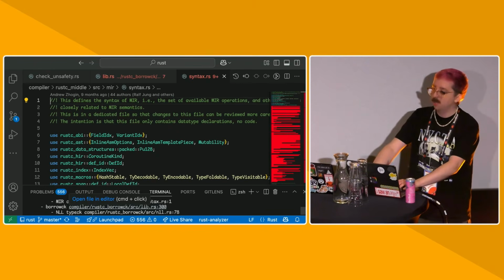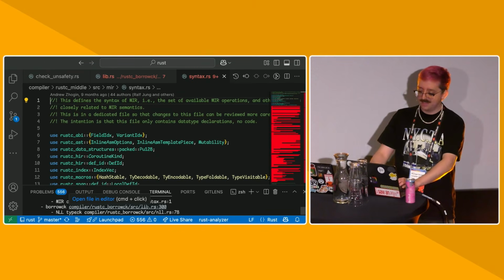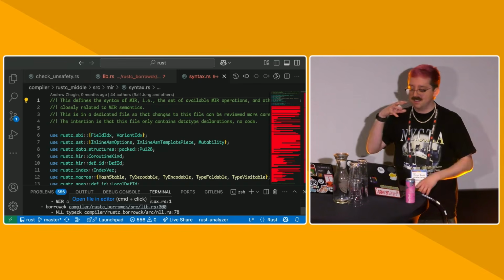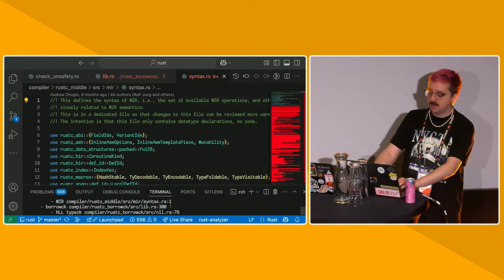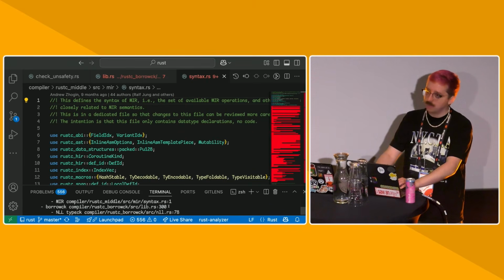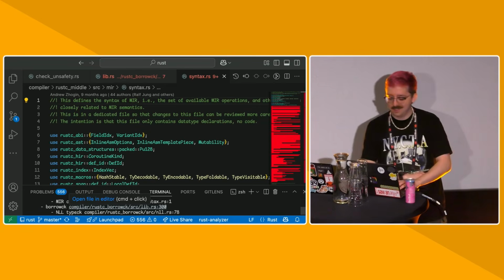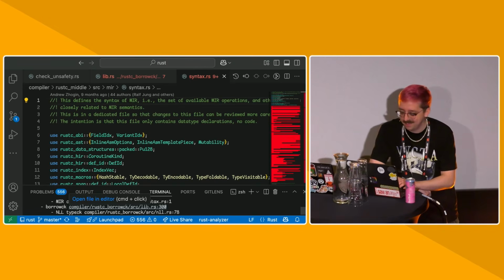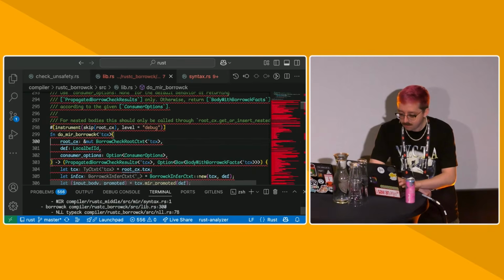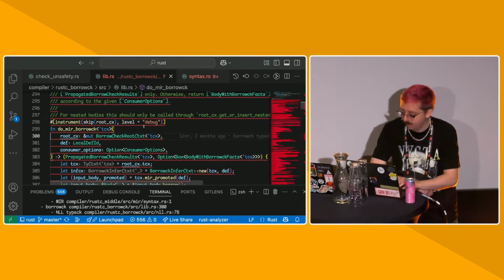This is because borrow checking has this graph-based, flow-based analysis that is a lot more conducive to do on MIR than on HIR, because HIR is naturally scoped and naturally lexical. So that's why we have non-lexical lifetimes and a non-lexical representation of the program. So borrow check is pretty straightforward.